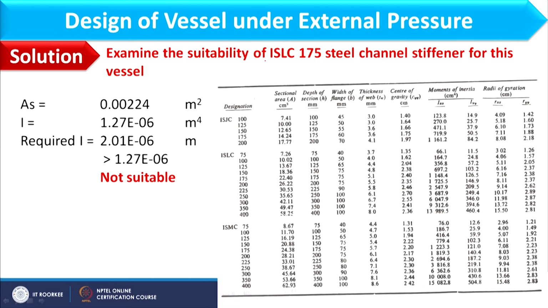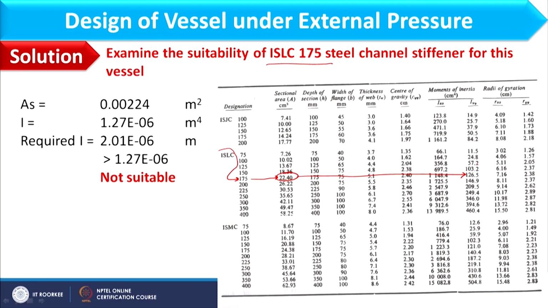Next I need to examine the suitability of ISLC 175 steel channel stiffener for this vessel, okay. Now if you consider, this is the table for channel, and here I have ISLC 175. So this value you can take as sectional area or AS, and this value, 126.5 centimeter power 4, you can take as moment of inertia.